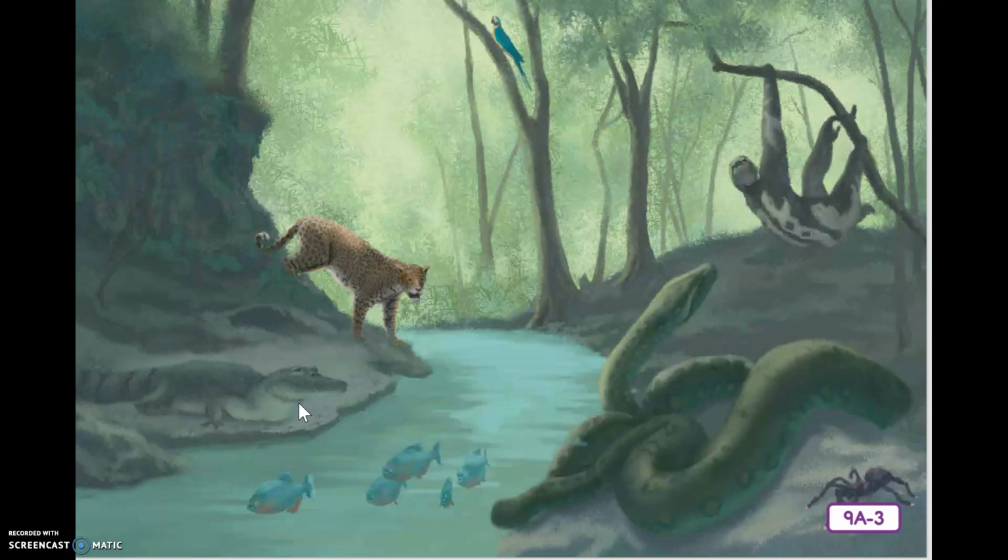The jaguar and sloth both belong to the same group. Who can name that group? You're right. They're mammals because they are covered in fur. As you have learned as well, mammals give birth to live babies. Does this dark, hairy spider belong to one of the vertebrate groups we've studied? Spider is right down here. Does he belong to one of them? No, because he is an invertebrate. It's cold-blooded, and it has an exoskeleton and is a member of the arachnid group.